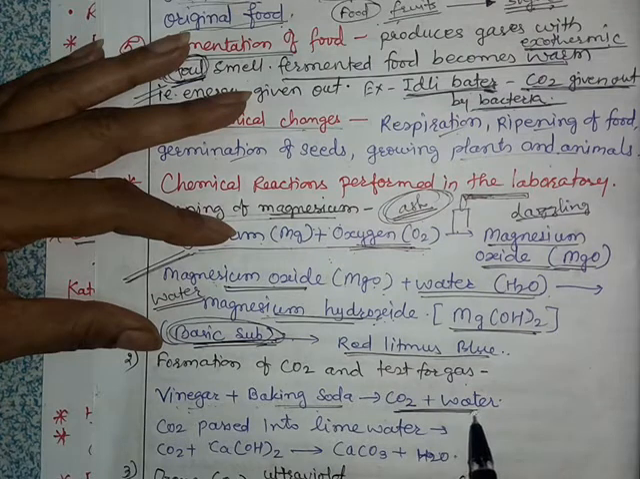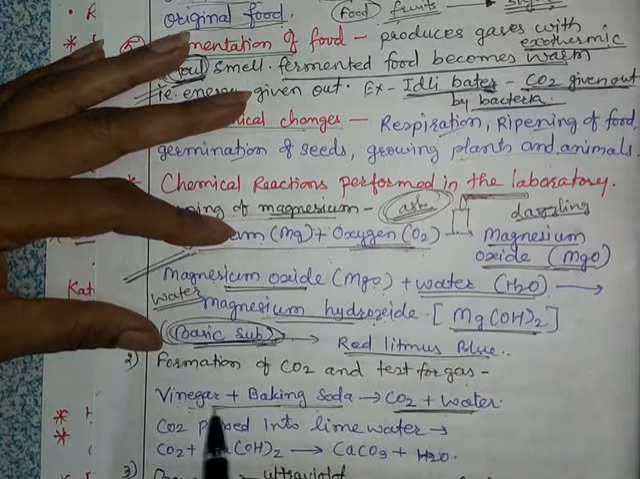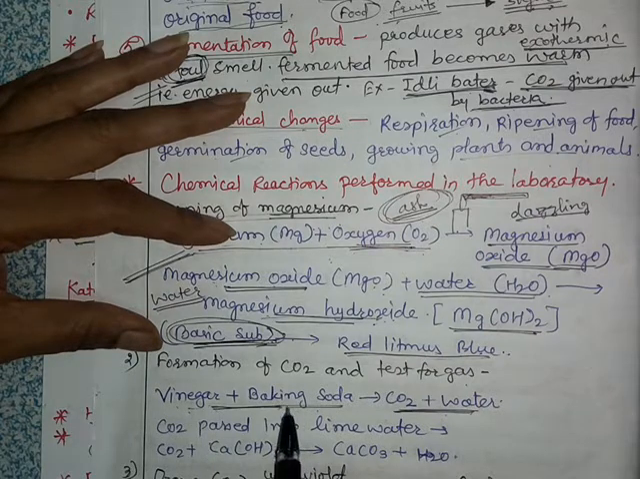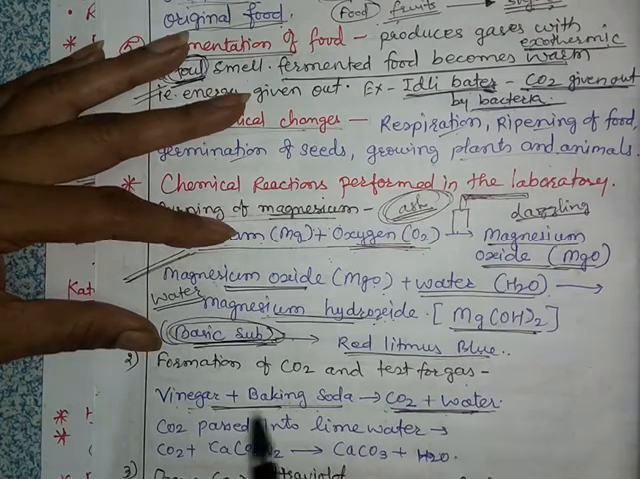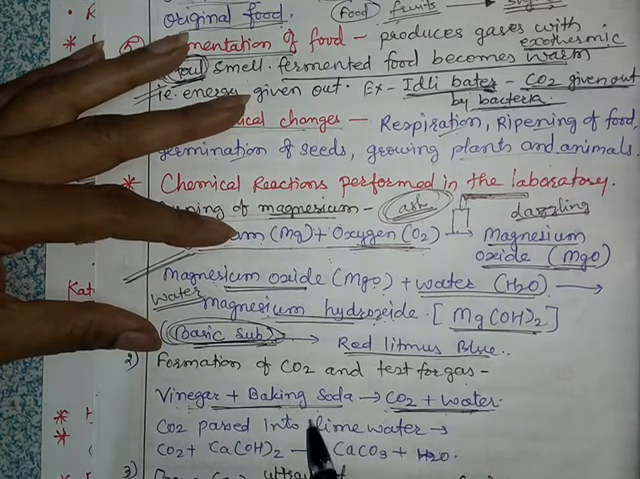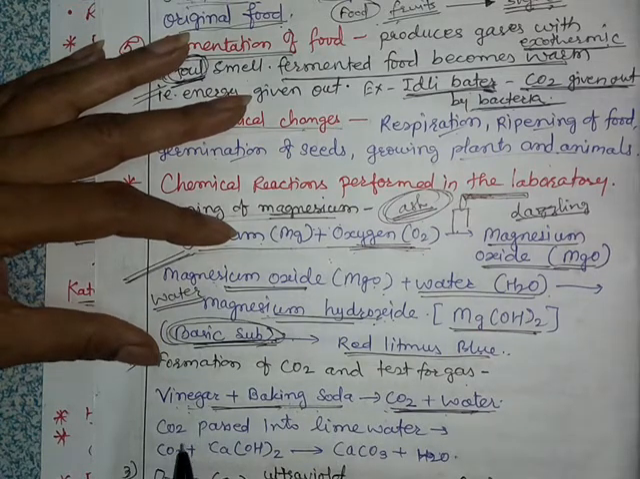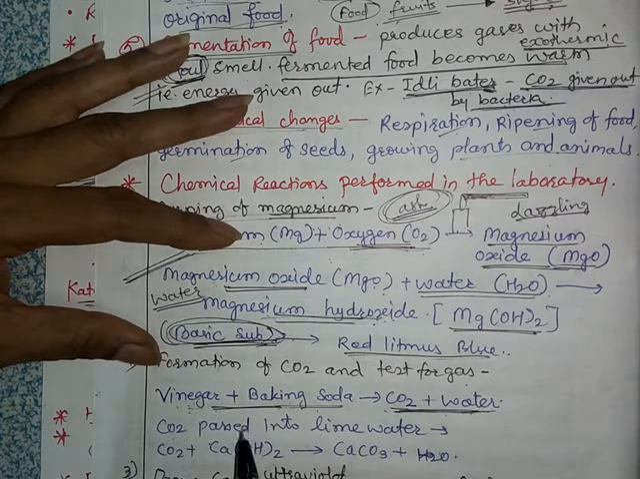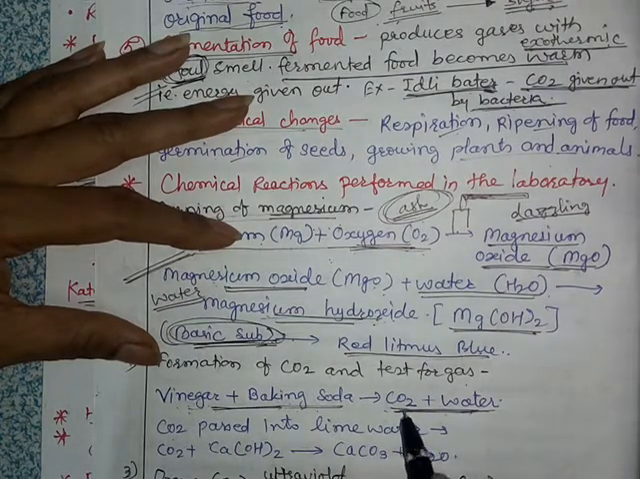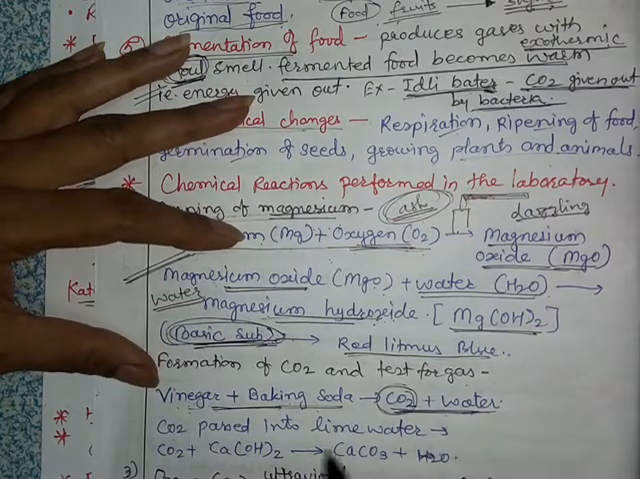Carbon dioxide and water are formed. This is a neutralization reaction because vinegar is an acid and baking soda is a base. So carbon dioxide is given out and water is formed, meaning the effect of the vinegar and baking soda is neutralized. Then suppose we have to check that this carbon dioxide is evolved. What can we do?